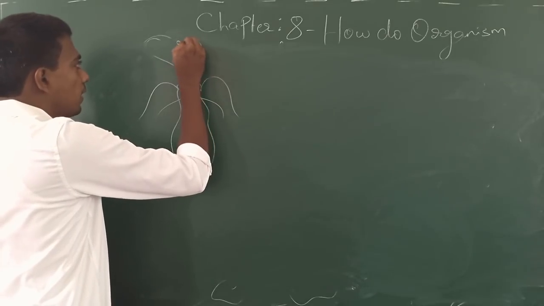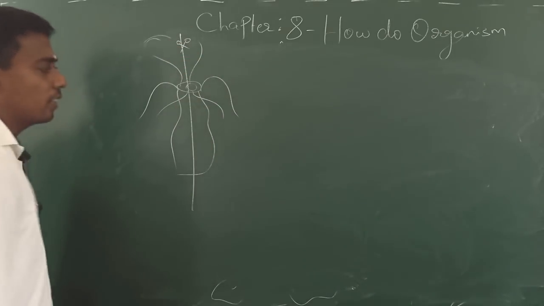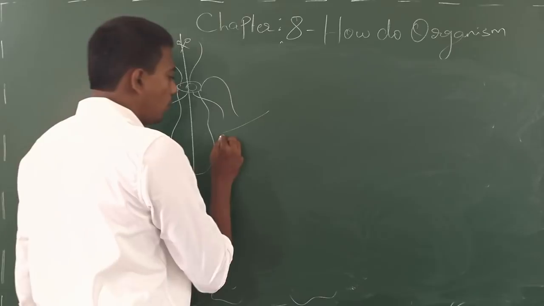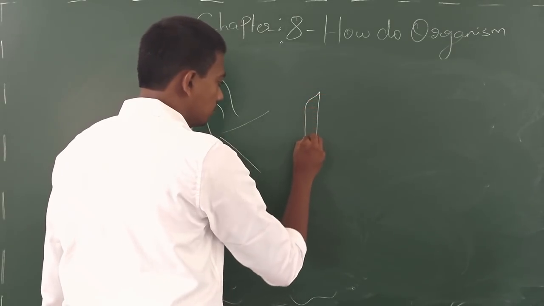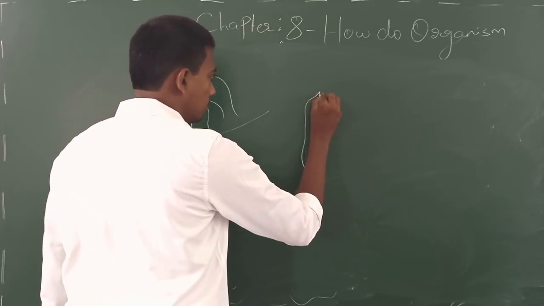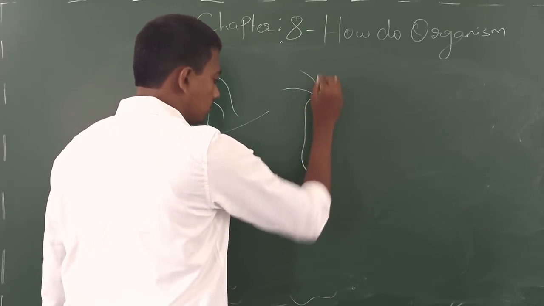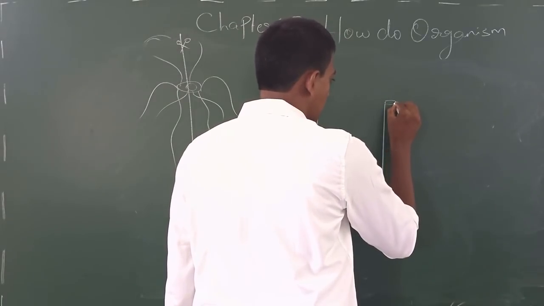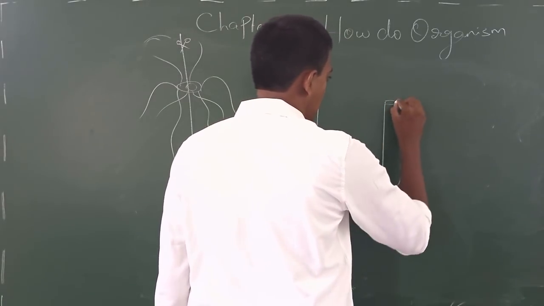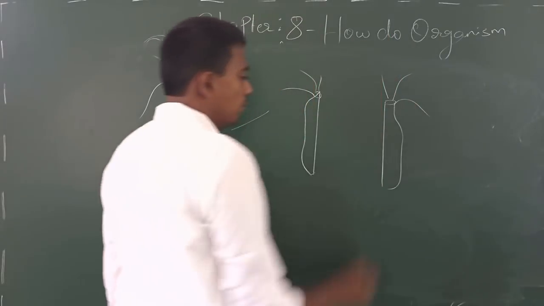So if I make a longitudinal cut in the hydra, what you expect here is, this is piece number 1 and this is piece number 2.